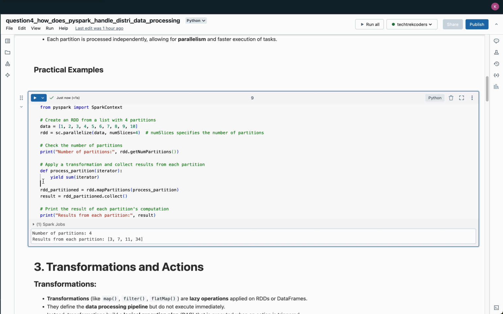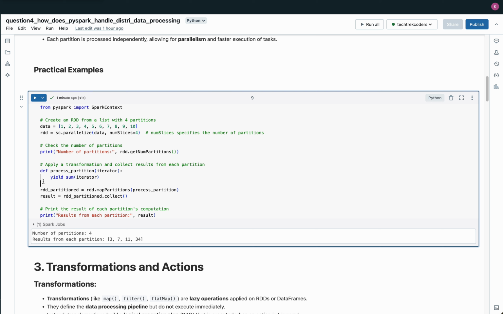The code first checks and prints the number of partitions using the getNumPartitions method, which confirms that the data has been divided into 4 partitions. Each partition contains a portion of the data, roughly an even split of the original list. The mapPartitions transformation is then applied to process each partition independently.